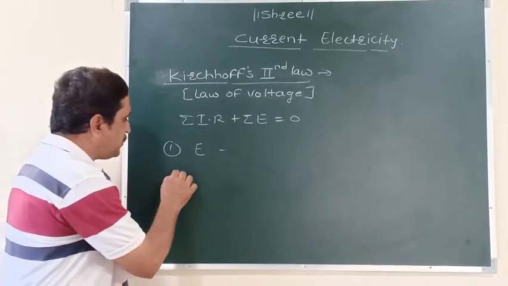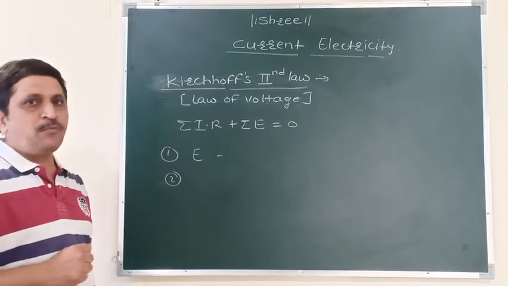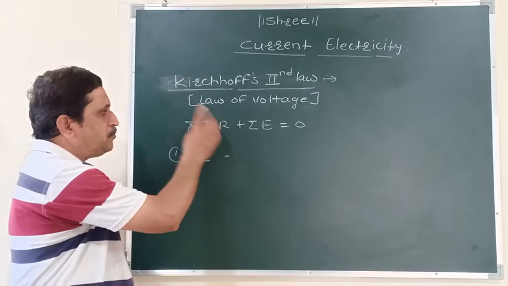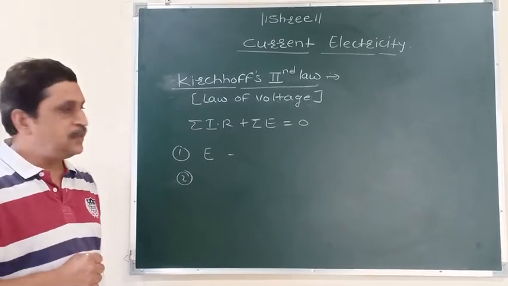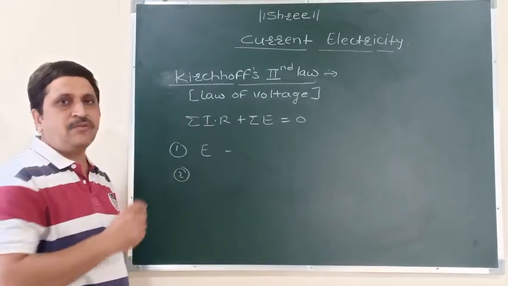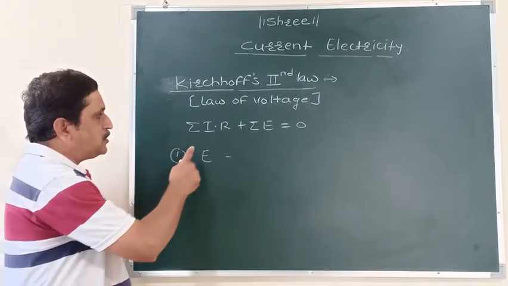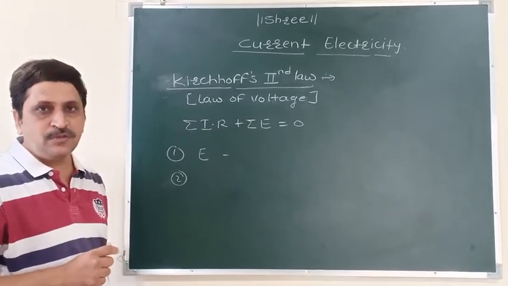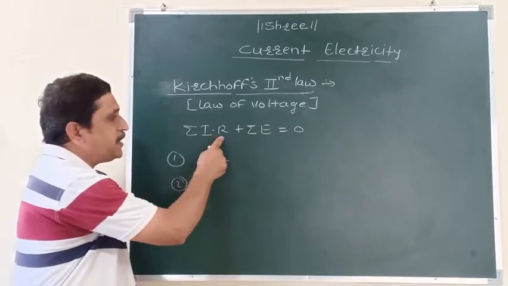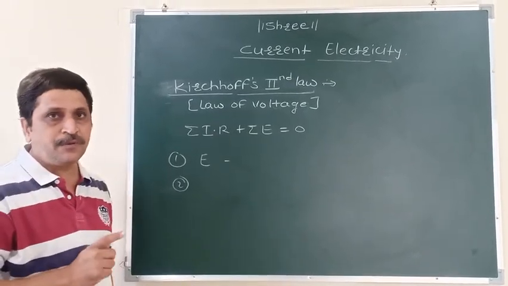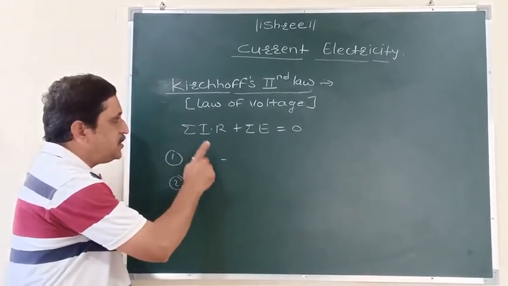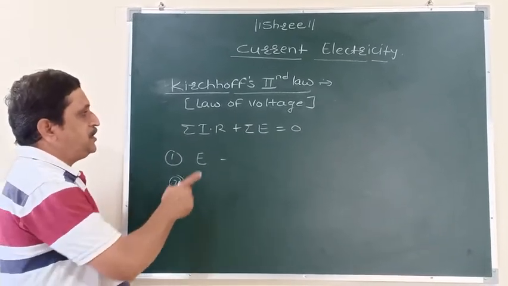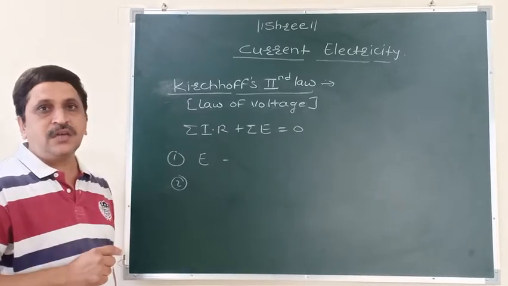Then the second sign convention is about the potential difference along the path, or the product of current and resistance. According to the second sign convention, the product of current and resistance in each path of the circuit should be taken as negative if the current is flowing in the same direction in which the loop is traversed.